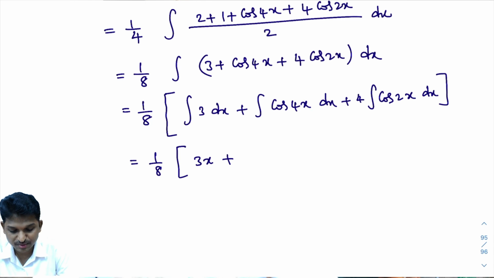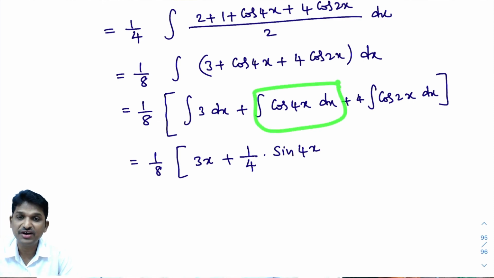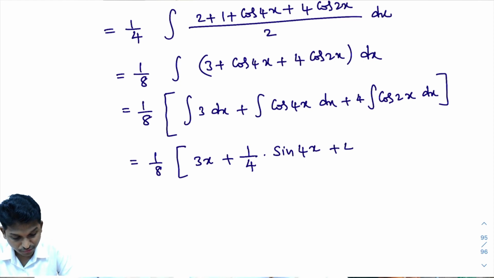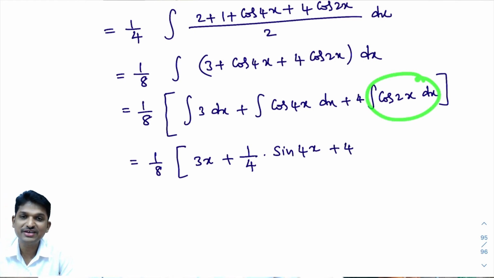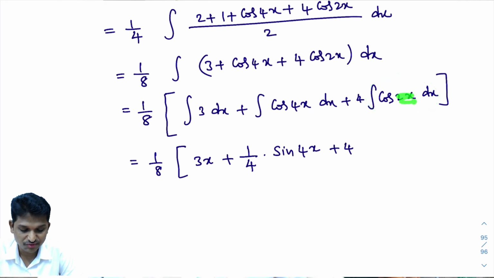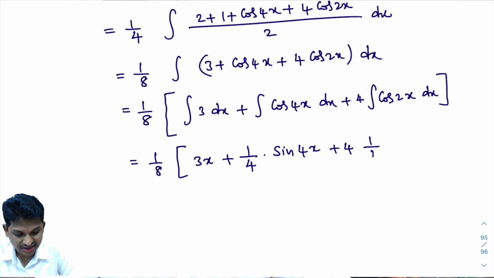In place of x here ax plus b is there. So we learn in model number 2 how to write its answer directly. Integral of cos 4x dx is sin 4x divided by 4, 1 by 4 into sin 4x. Good. Plus 4 into integral of cos 2x dx. Again model number 2. So how to write its answer? Its answer starts with 1 by x coefficient. What is x coefficient here? X coefficient is 2. Okay, 1 by 2 into sin 2x plus c.